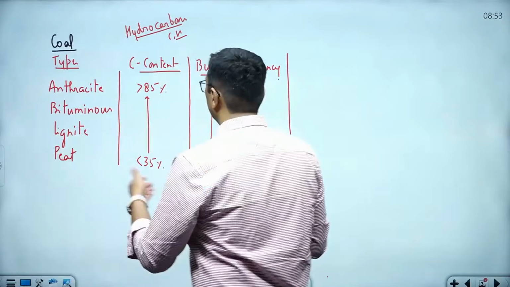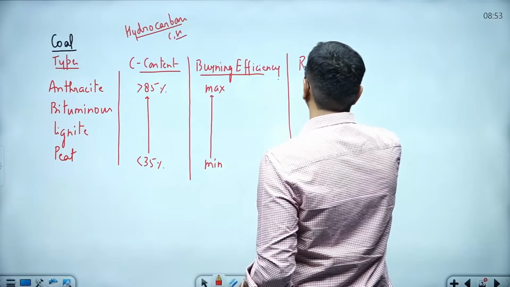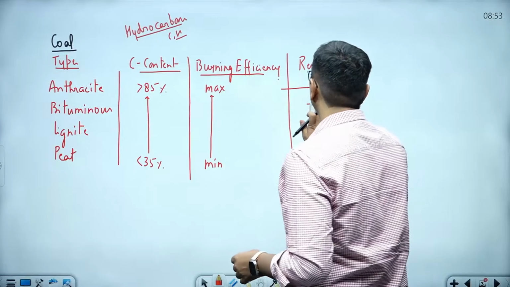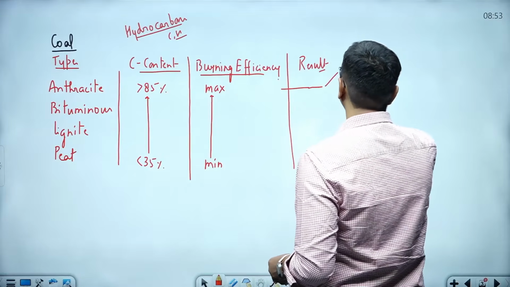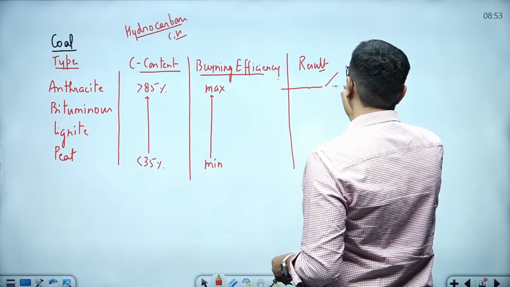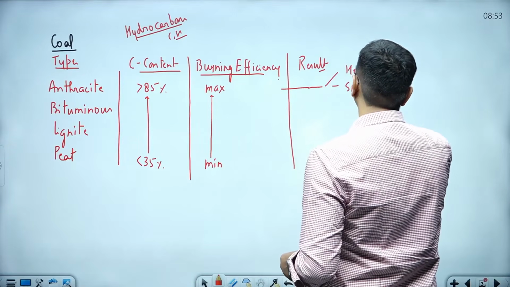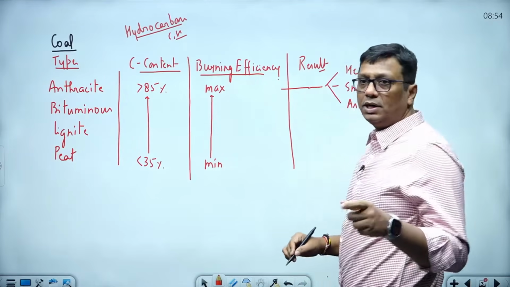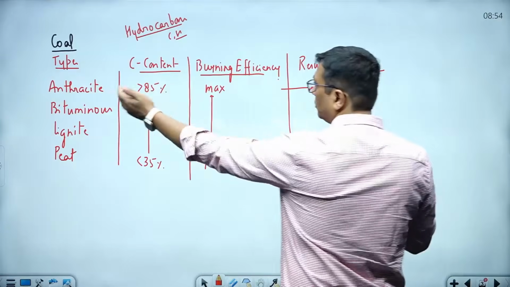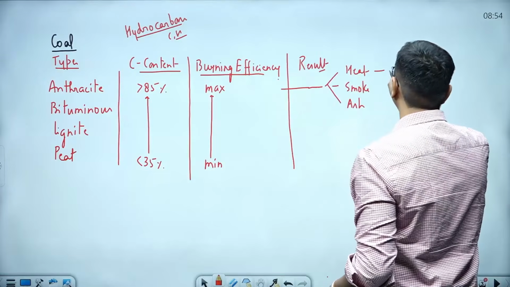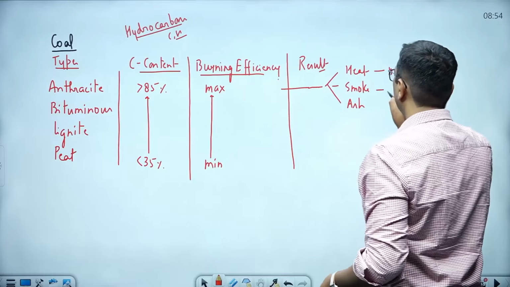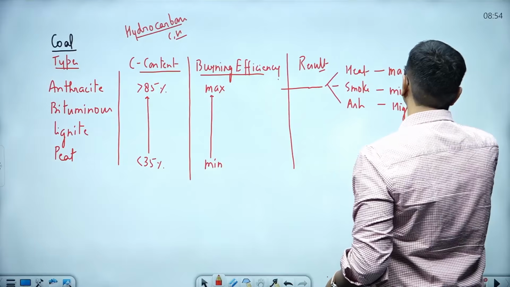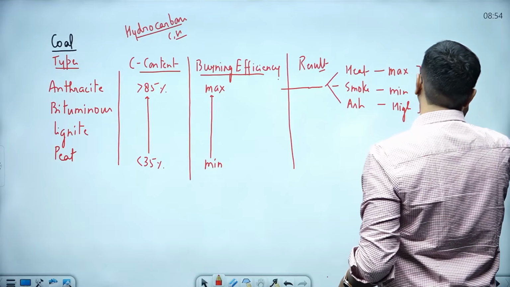Now you must know about the results. Whenever a fuel burns, what comes out? You should be very clear. Heat is generated, side by side smoke comes, and ash content is also left. If coal burns more effectively, heat generation is maximum, smoke is minimum, and ash content is very low. Due to this reason, it is the best quality of coal.